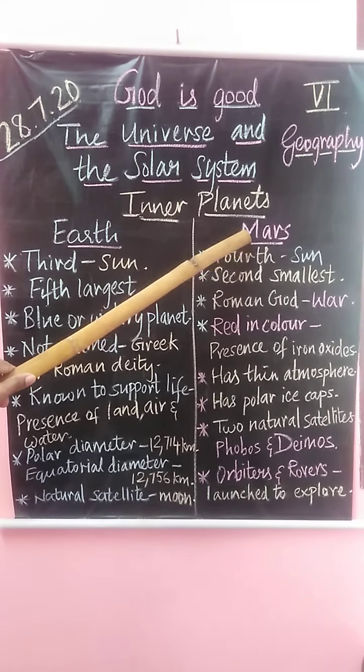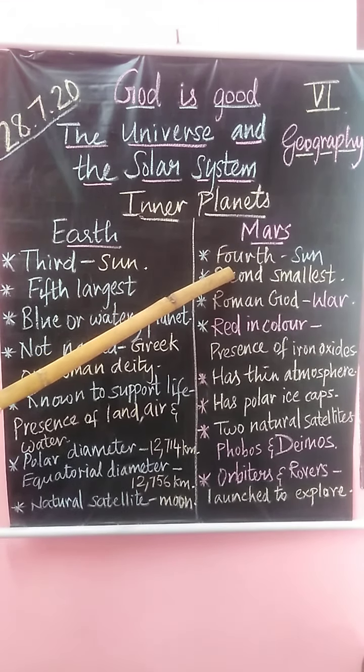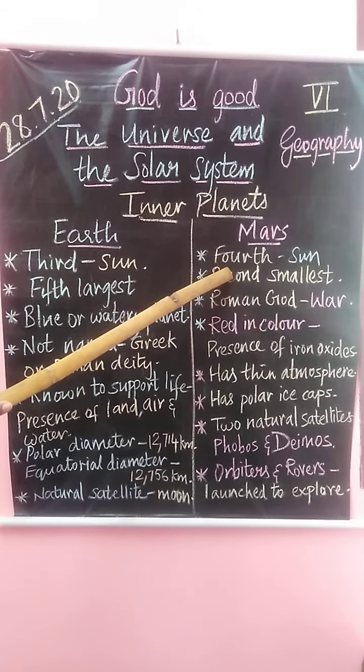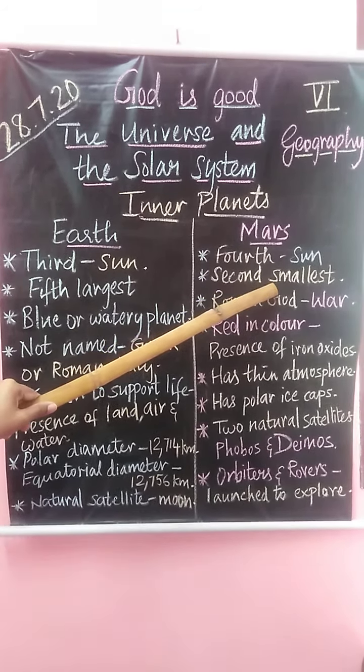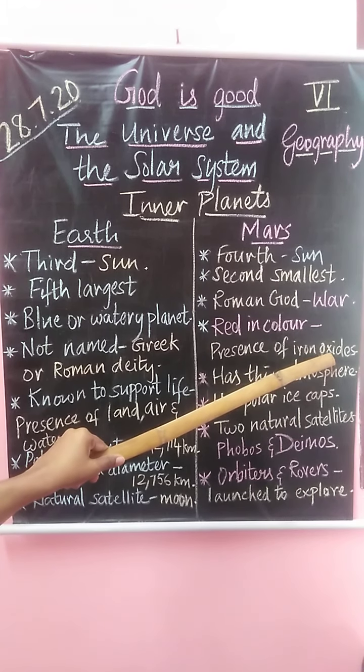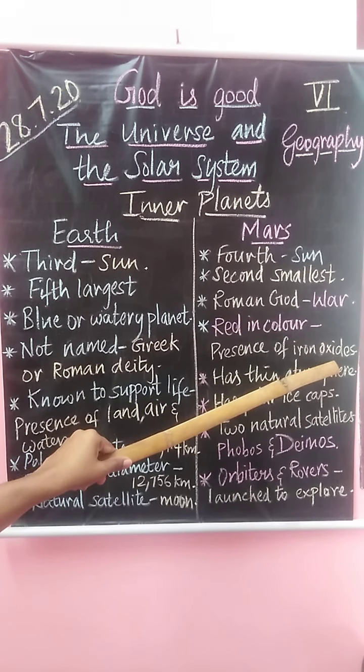Then we saw about Mars. Mars is the fourth planet from the sun and the second smallest planet next to Mercury. It is named after the Roman god of war. It is red in color due to the presence of iron oxides on the surface of Mars.